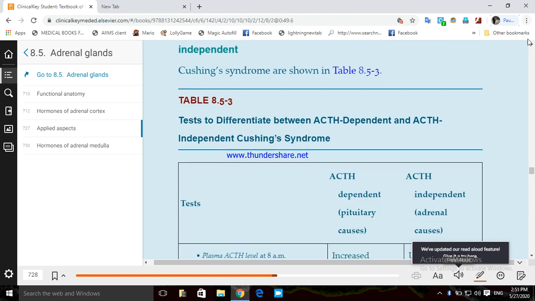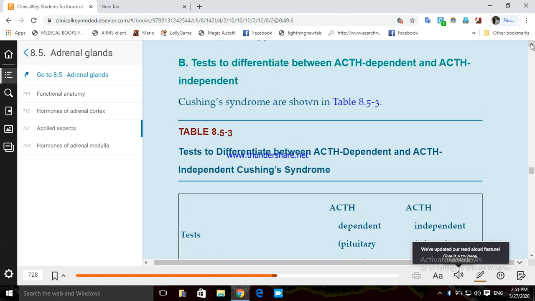Test to differentiate between ACTH dependent and ACTH independent. It is very important to know whether it is ACTH dependent or ACTH independent. If it is ACTH dependent, we will have more focus on the pituitary gland and hypothalamus. If it is ACTH independent, we will shift our focus from the pituitary and hypothalamus towards the adrenal gland, right? So we need to know the difference between ACTH dependent and ACTH independent.